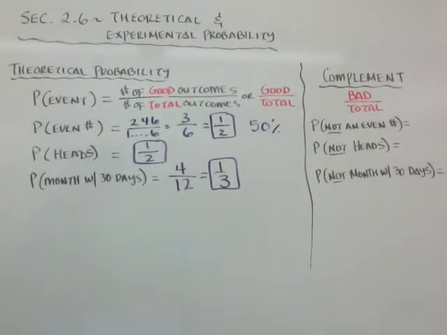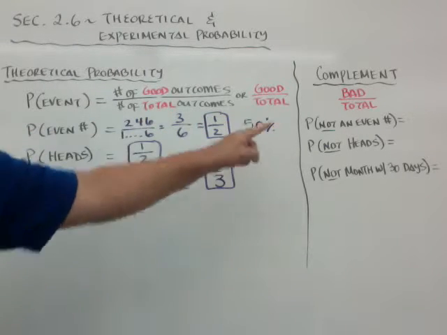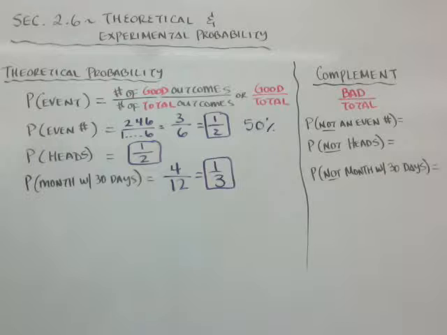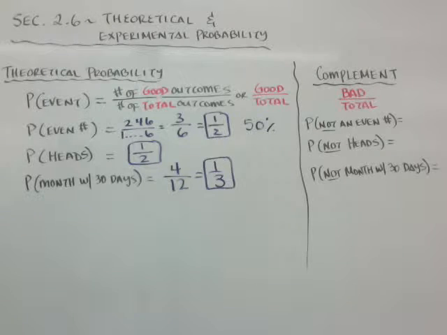So if I showed you both of them, this is the probability of an even number. They would say the probability of not an even number. Probability of getting the heads. Probability of not getting the heads. And so you can see the word not in there.